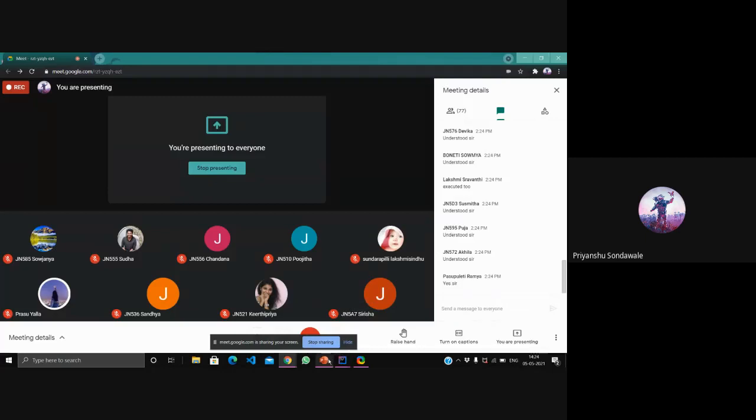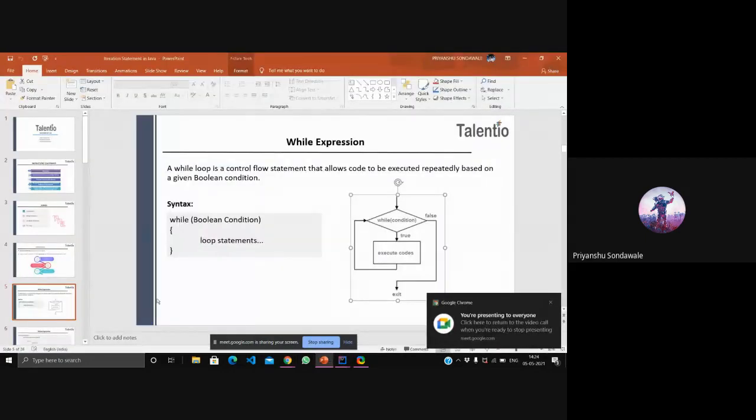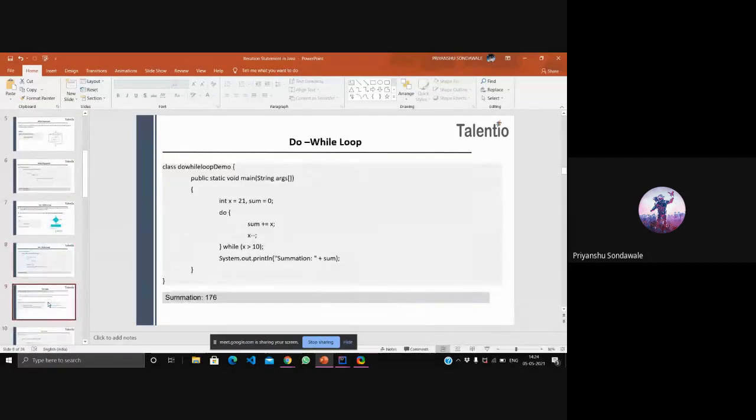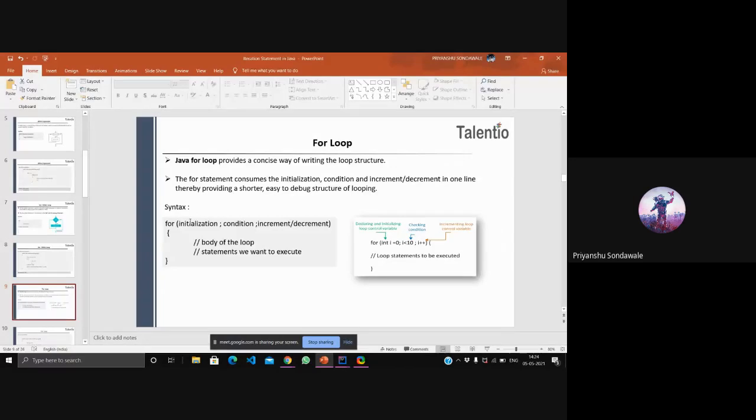Where is my PPT? Reflection on while loop, for loop. So Java for loop provides a concise way of writing the loop structure. The for statement consumes initialization, condition, and increment/decrement in the same line.